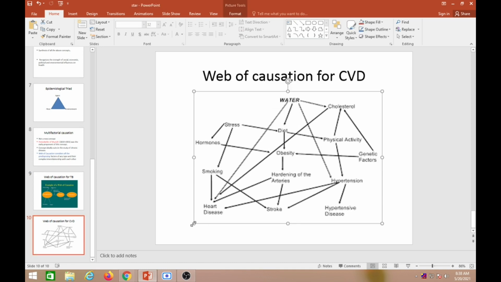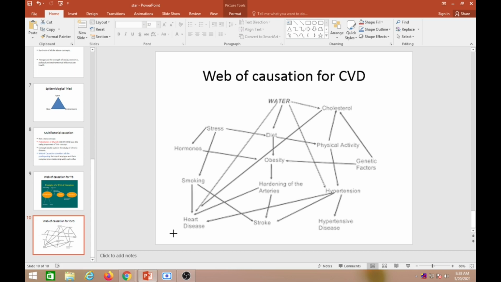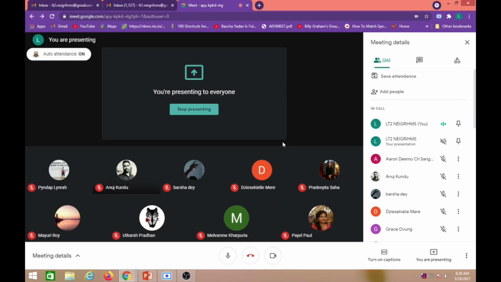Tell me, what is the factor which causes cardiovascular disease, heart disease? Anybody? Anuj Kundu, where is Anuj Kundu? No response. Tell me, what are the factors which can lead to cardiovascular disease? What is the cause of cardiovascular disease? What do you know? The outcome is high LDL because of something, what was it before? But what are the factors why people get it? Huh? High cholesterol food.